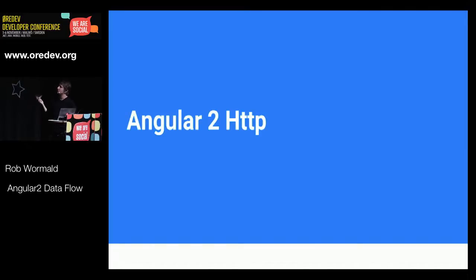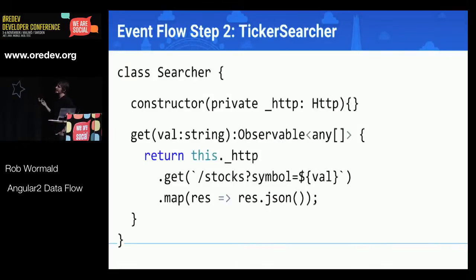So part 2 of this, right, we've got these values coming off of our input box, and we want to then turn those into requests, right? We want to make a request to the server for each one of those values that come down the stream. And so this is kind of the big controversial thing, right? That Angular2's HTTP library, unlike Angular1's HTTP library, we use observables in this. So instead of returning a promise from Angular2 HTTP, we're going to return to you an observable.